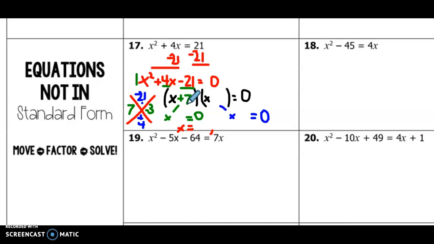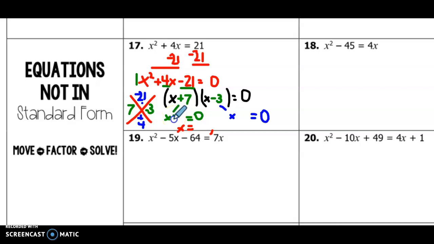Okay, so then we put those values inside our parentheses. The reason we can do this is because A is 1. It's a shortcut. We used to make the box all the time, and then we said, okay, if A is 1, then it actually keeps showing up that it's just those numbers. So we put them in our factors. My first factor is x plus 7. The next factor is x minus 3.